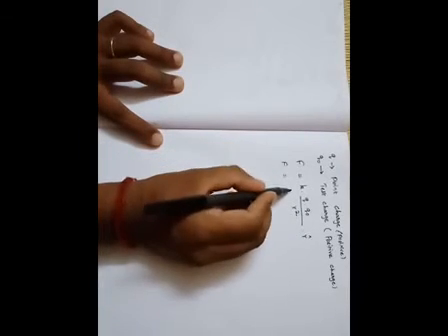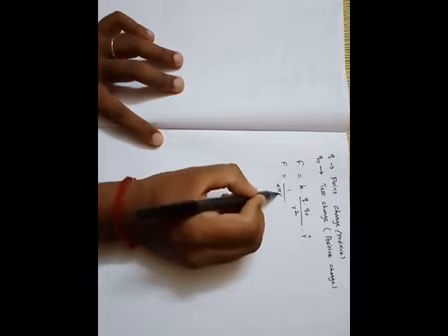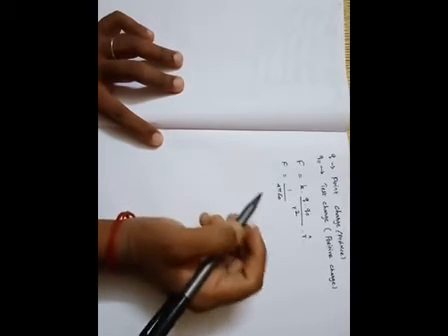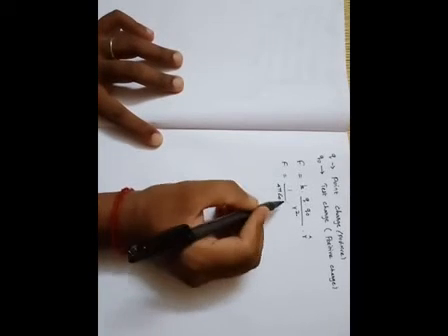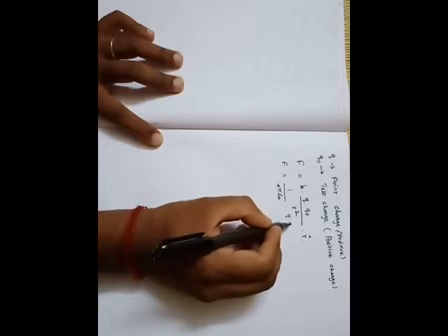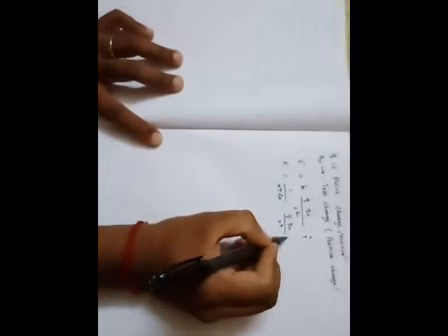We know the value of K, which is substituted in this equation: 1 divided by 4 pi epsilon naught, which is also equal to 9 into 10 power 9. So here we take F equals 1 divided by 4 pi epsilon naught, Q naught divided by R square R cap.